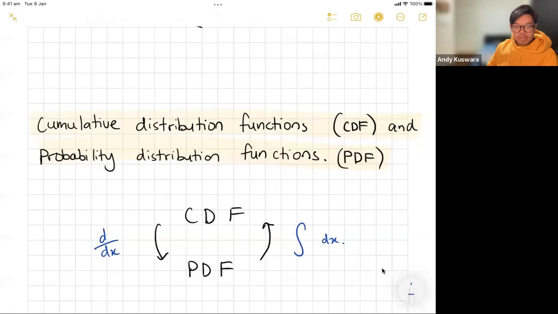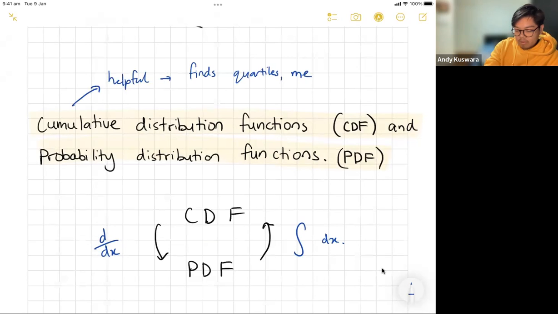Okay. So that's going to be helpful for us to understand. So from cumulative, we differentiate to get your PDF, and from PDF, you integrate and you get your cumulative distribution. And remember, cumulative is slightly more helpful. It finds quartiles, medians.